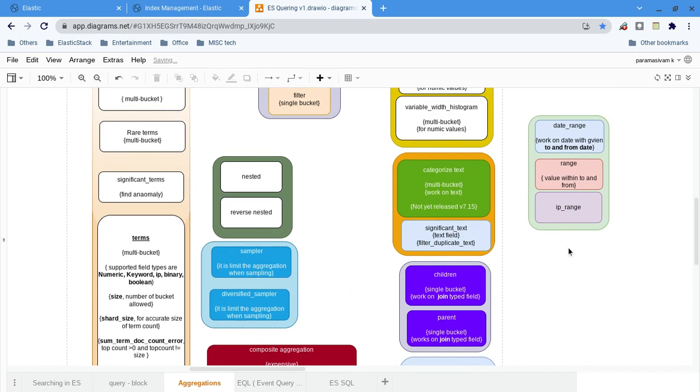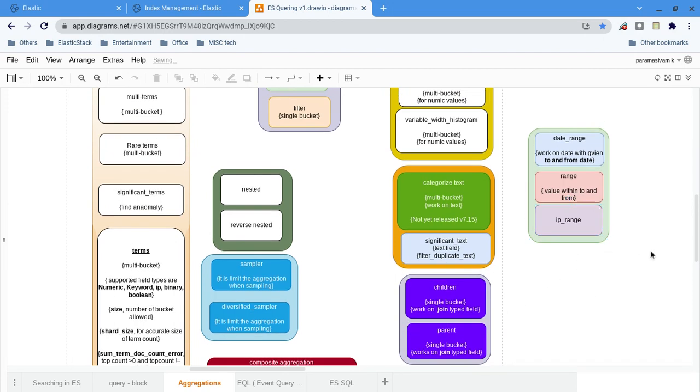Okay, now I will go to IP range. We have three types of range: date range, IP range, and plain range. I'll explain the range. We can say from this IP to this IP, and you do the grouping. From this IP to this IP for the groupings. That's how the IPs get grouped.